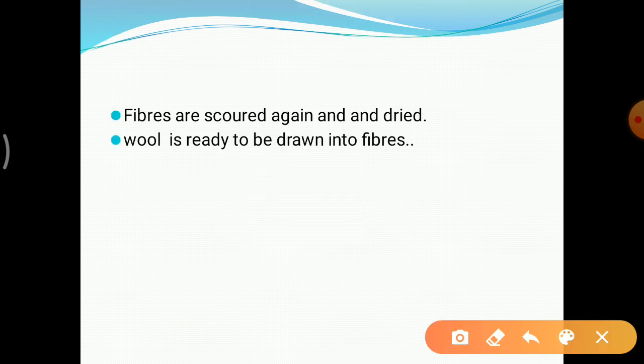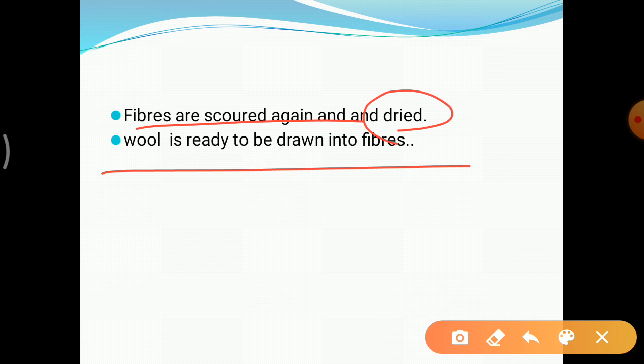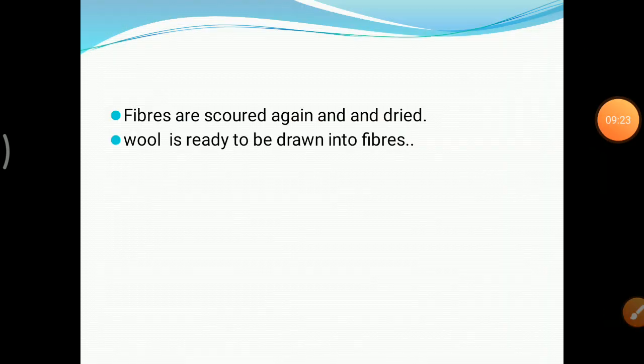For removing the burrs, the fibers are scoured again and dried. By scouring again and drying those fibers, we can remove the burrs. After this process, the wool is ready to be drawn into fibers, or we can say those hairs are now ready to be drawn into fibers. These are some steps of processing of wool.